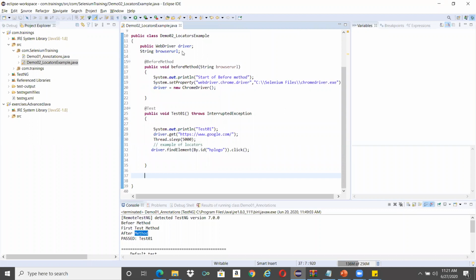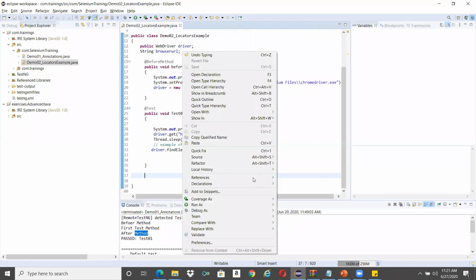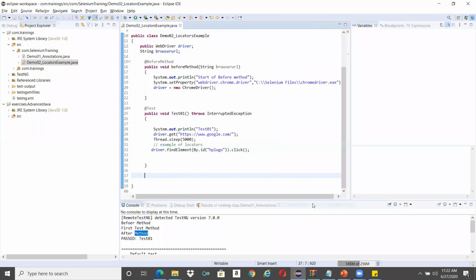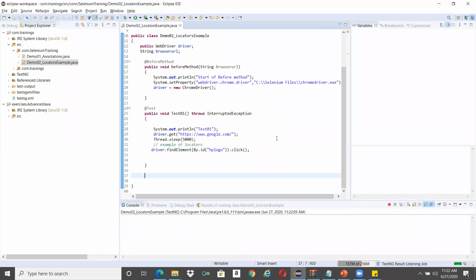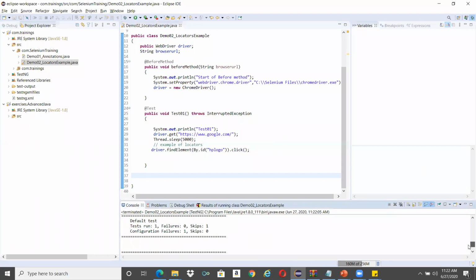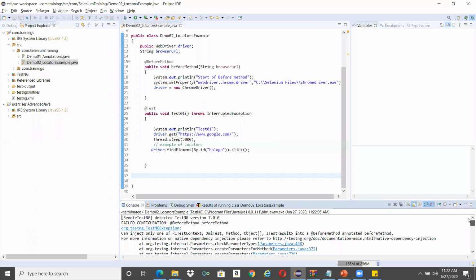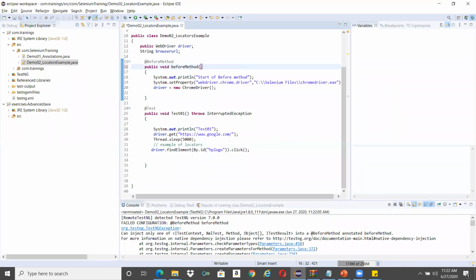When you run it, just right click. Since I used annotations of TestNG, go to Run As, and you'll have TestNG there. So let's see. Some error. Okay, sorry, I just passed since I copied. This is the problem of copy paste.